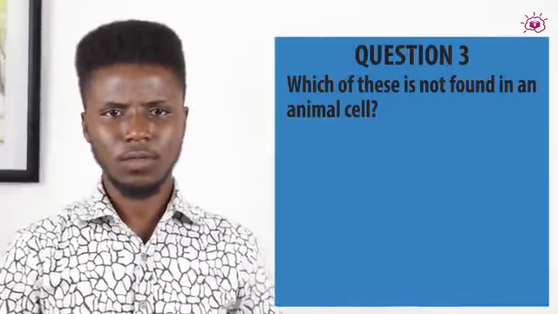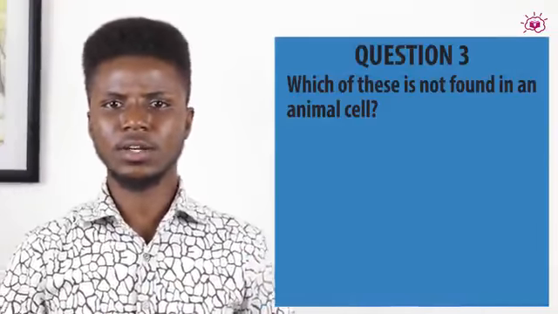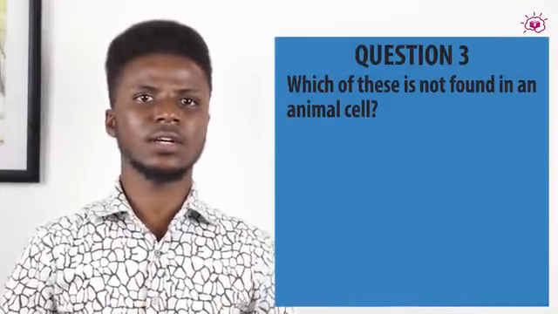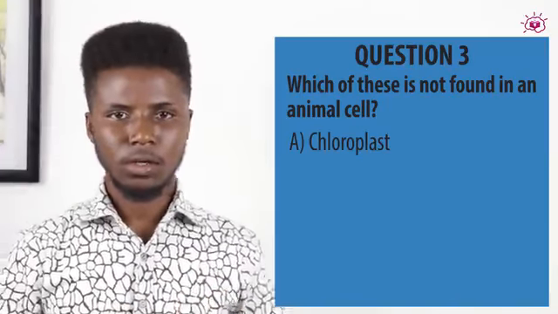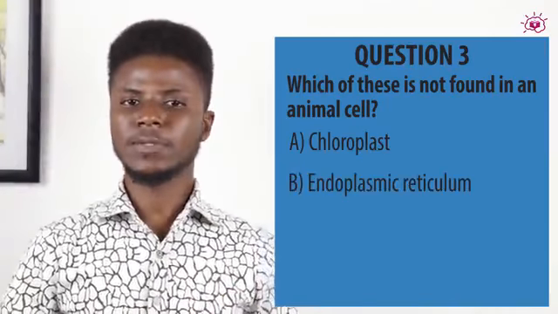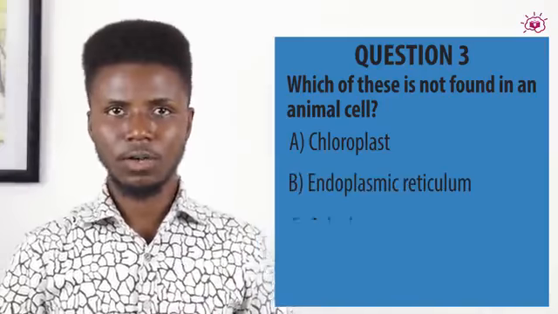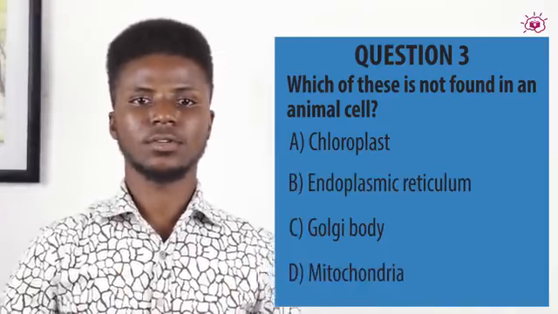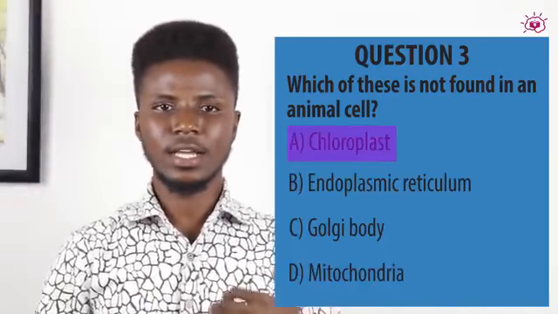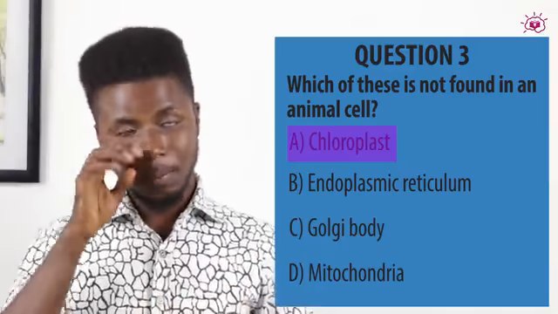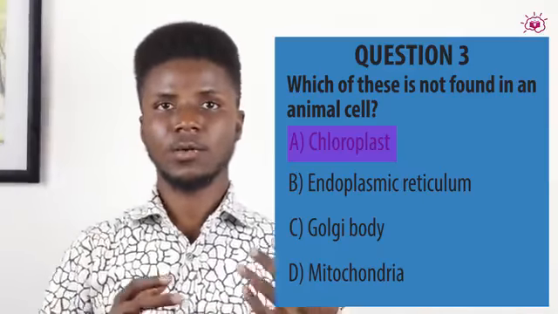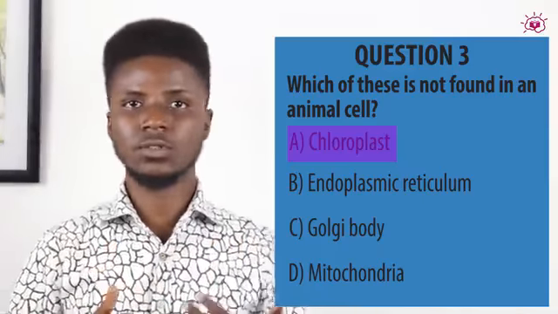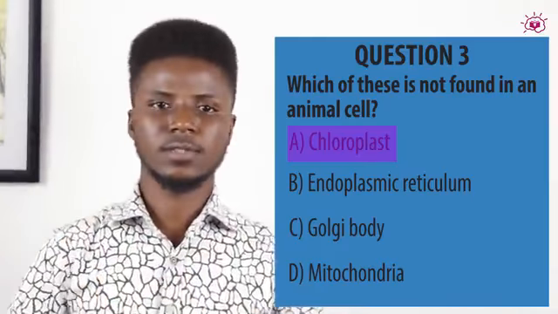Another question. Which of these is not found in an animal cell? A. Chloroplast. B. Endoplasmic reticulum. C. Golgi body. And D. Mitochondria. And the answer is A. Chloroplast. Plant cells have chloroplast, while animal cells don't have chloroplast because they don't do photosynthesis.